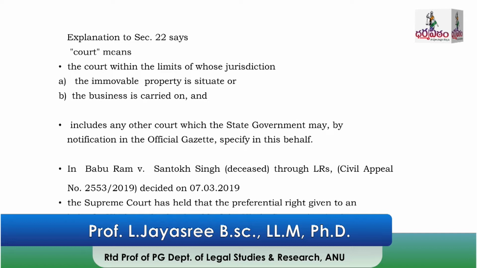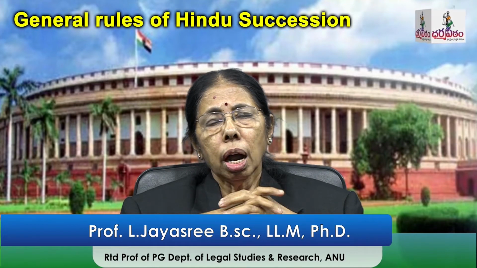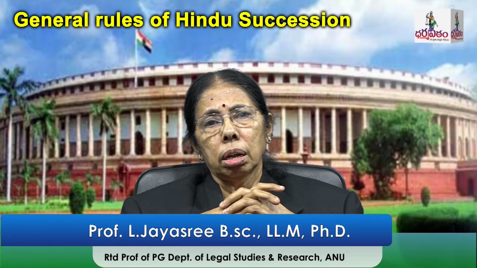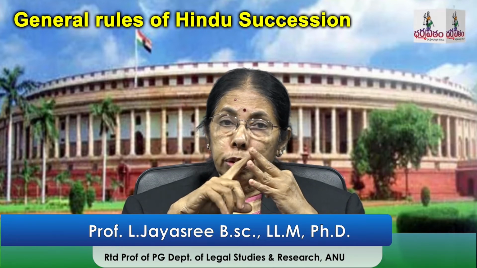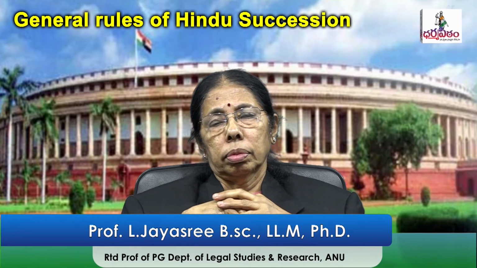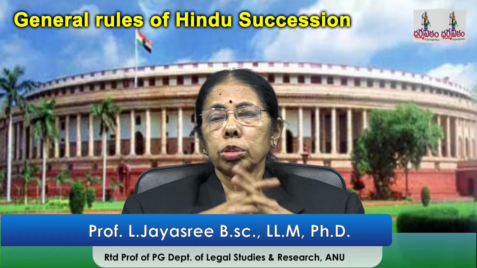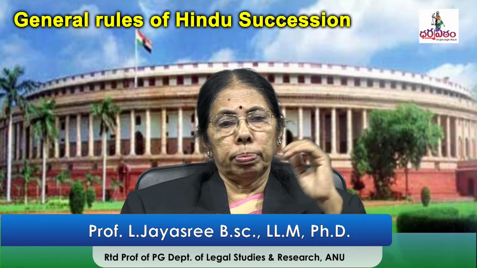And in the Babu Ram versus Sankot Singh case, the Supreme Court held that immovable property includes agricultural land. Suppose there are 4 acres distributed equally to A, B, C, D, all of whom are class 1 heirs, and now A wants to transfer his 1 acre, or sell his 1 acre. First he has to offer it to B, C, D. Then the rest of the procedure is to be followed. So it includes even agricultural land.